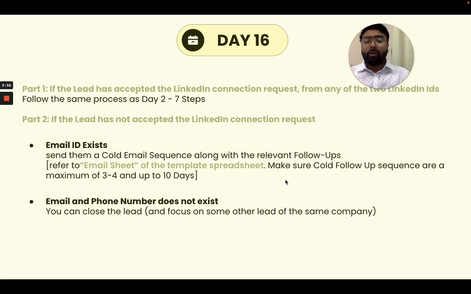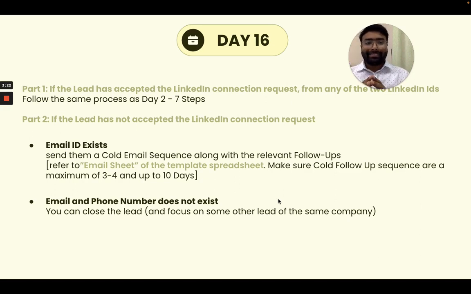When you're extracting data from LinkedIn for a specific company, try and get data for more than 2-3 people, so that in case you are not able to find relevant business, or you're not able to move forward with a specific lead via LinkedIn, then you can reach out to some other people from the same company.